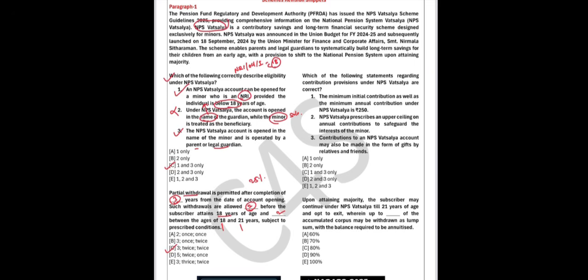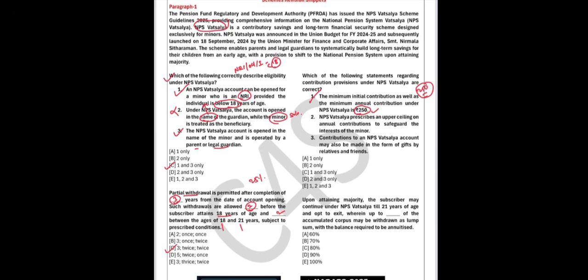Next question is, which of the following statements regarding contributions provision under the NPS Vatsalya are correct? So first statement is, the minimum initial contribution as well as minimum annual contribution under NPS. This is again important fact. Okay, remember, minimum contribution, initial minimum contribution or the minimum annual contribution, both are same, that is 250 under the NPS Vatsalya. This is right.